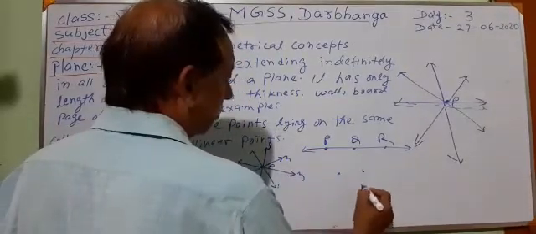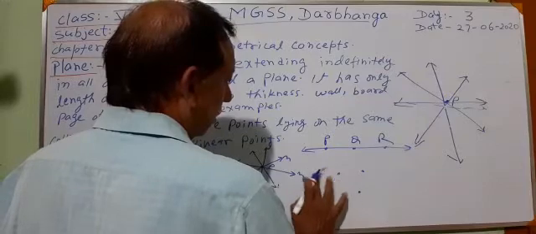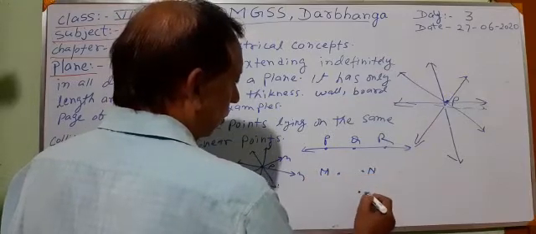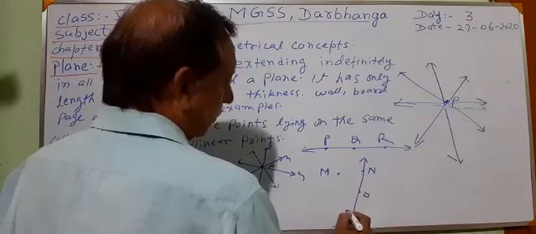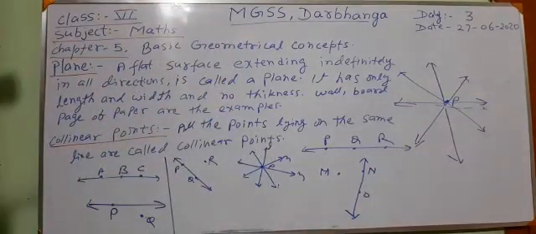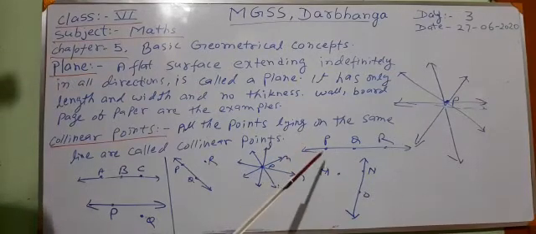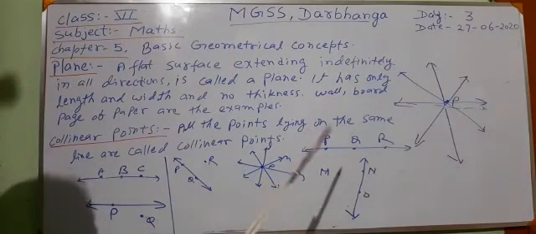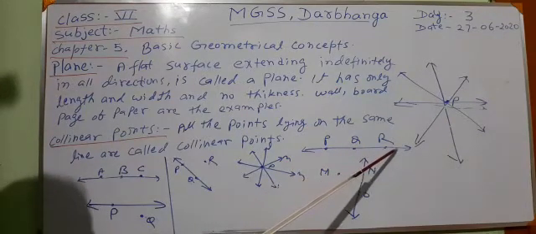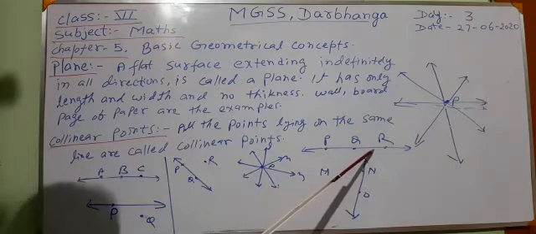Here are also M, N, O. Now, one question is, find whether points P, Q, R are all collinear or not. Here our answer will be yes. All the points P, Q, R lie on the same line. So all these three points are collinear.